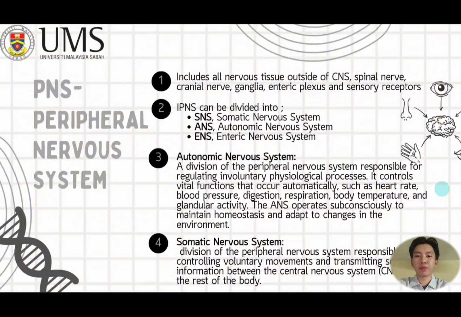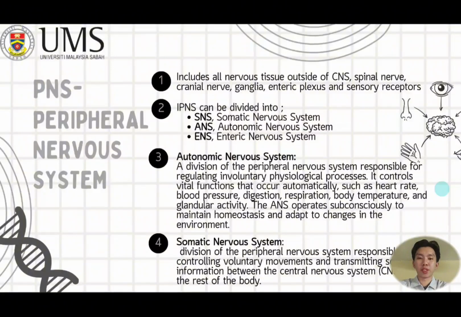The peripheral nervous system includes all nervous tissue outside of the CNS: spinal nerves, cranial nerves, ganglia, enteric plexus, and sensory receptors. PNS can be divided into SNS, ANS, and ENS, which each mean somatic nervous system, autonomic nervous system, and enteric nervous system.